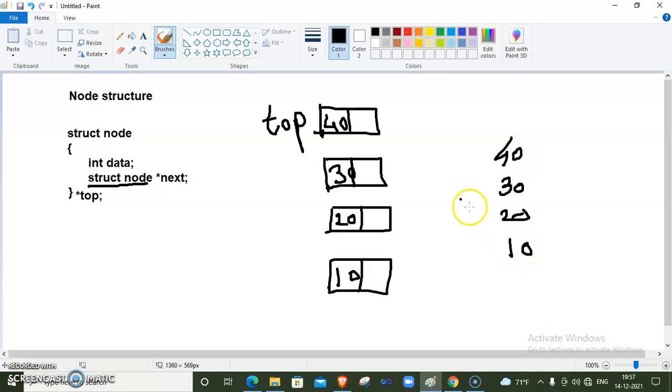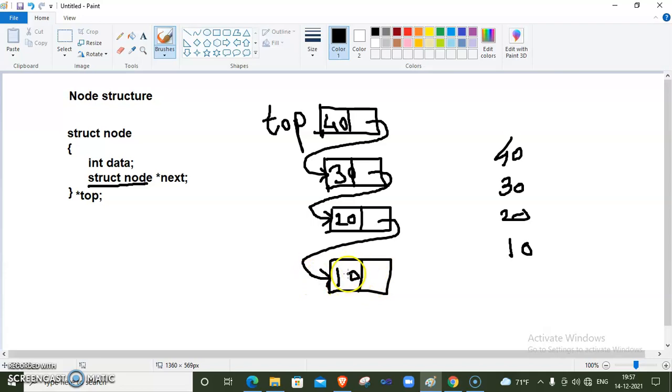So in this way we adjust the links like this. From top to bottom we need to go, so we adjust the link like this. Inside top node we store the address of its previous node. Then inside this we store the address of its previous node, and this we adjust links like this.